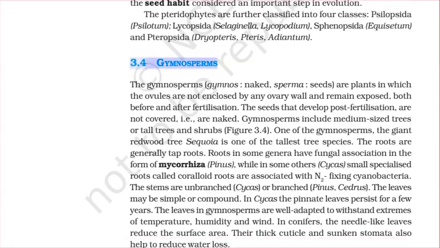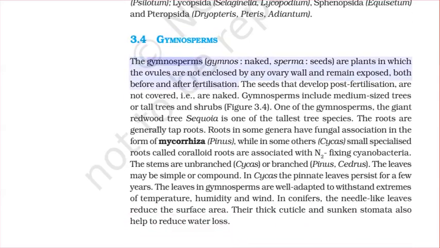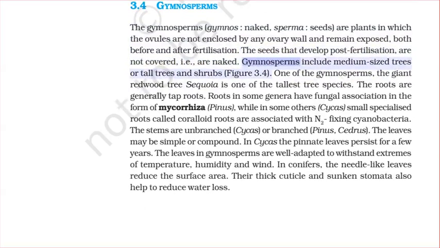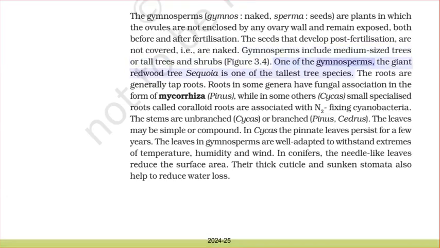3.4 Gymnosperms. The gymnosperms (gymnos: naked, sperma: seeds) are plants in which the ovules are not enclosed by any ovary wall and remain exposed, both before and after fertilization. The seeds that develop post-fertilization are not covered, i.e., are naked. Gymnosperms include medium-sized trees or tall trees and shrubs, Figure 3.4. One of the gymnosperms, the giant redwood tree Sequoia, is one of the tallest tree species.